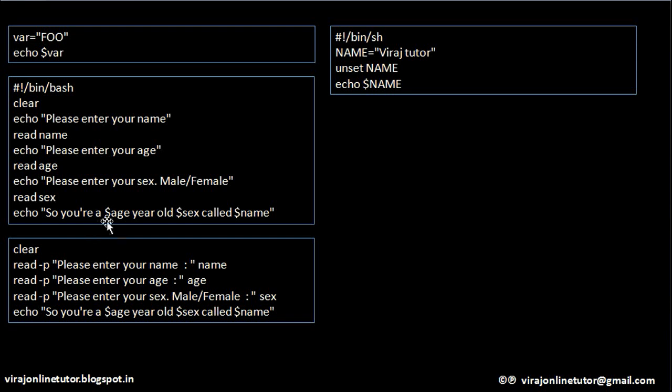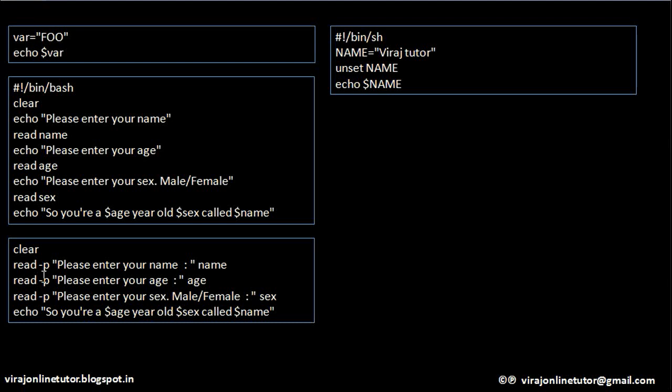How to access the variables? Using a $ sign. So it will say, so you are so and so year old, whether you're male or female, and called so and so name. So in this simple example, we are just printing messages to the user on the screen. Whatever he types in, we are saving it into variables. We're just combining all that into a beautiful sentence here. Some of it is static text, and in some part we have the variable. Clear?